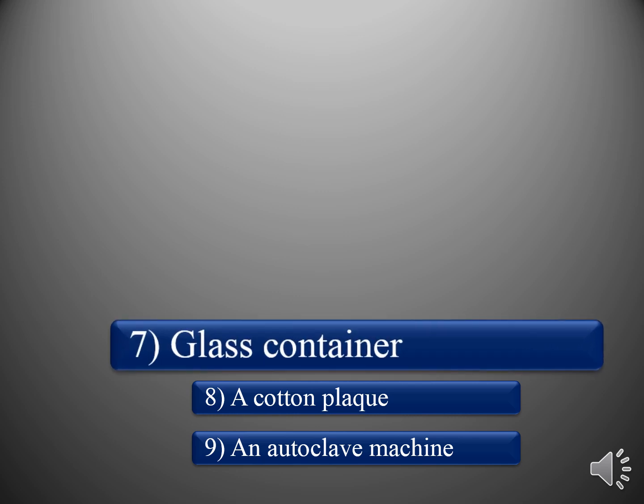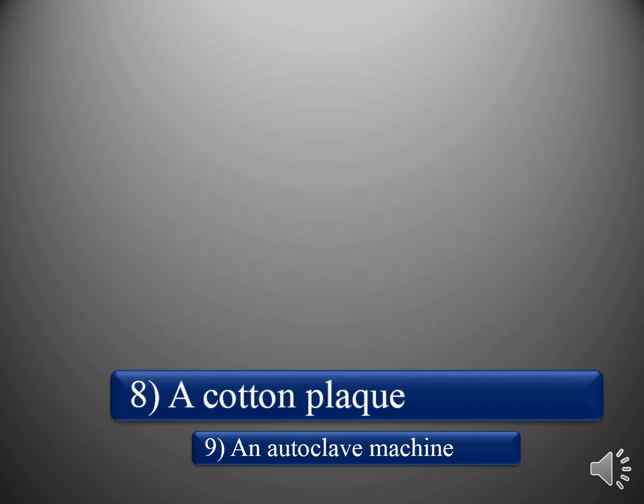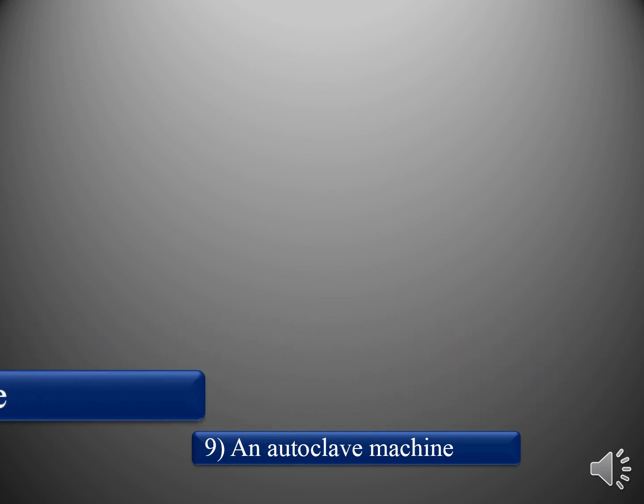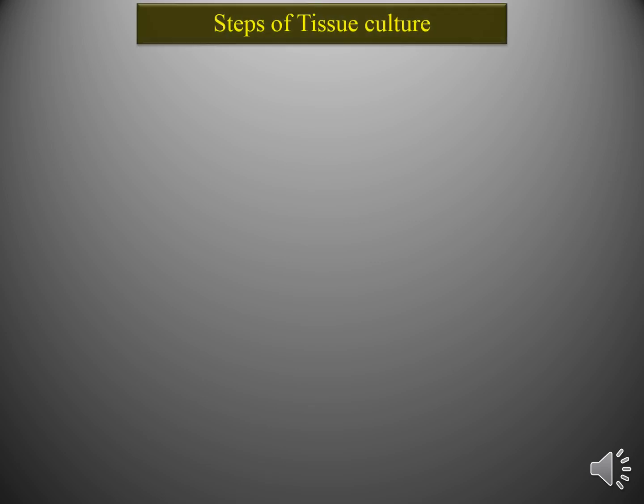Glass container. In this container, culture medium for tissue culture is to be prepared. A cotton plug and an autoclave machine. The culture medium then is to be kept in the autoclave machine for sterilization. Now the steps of tissue culture. Which steps are to be applied if you want to do tissue culture?